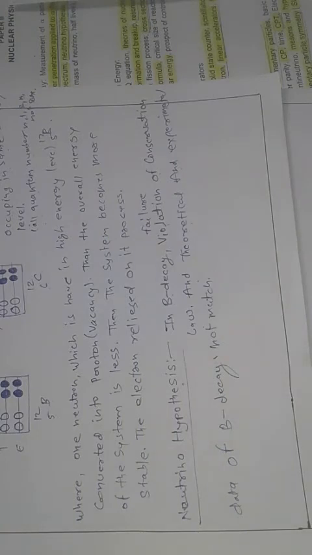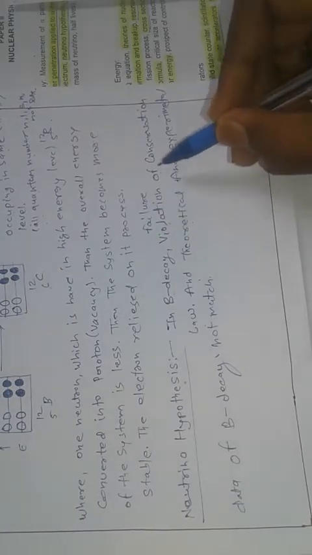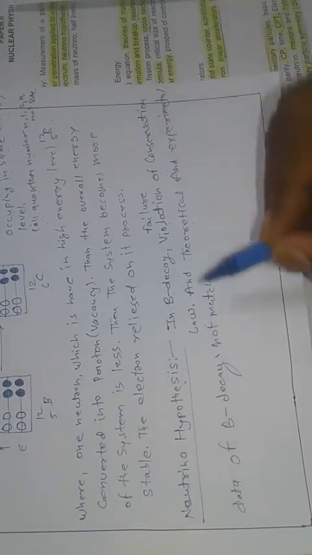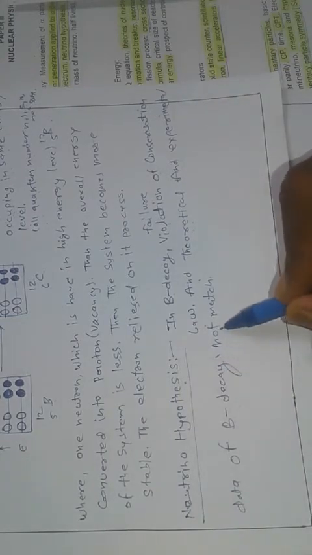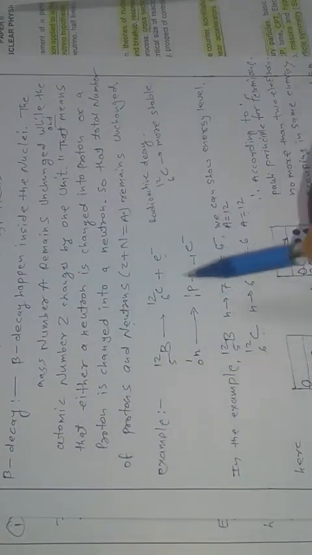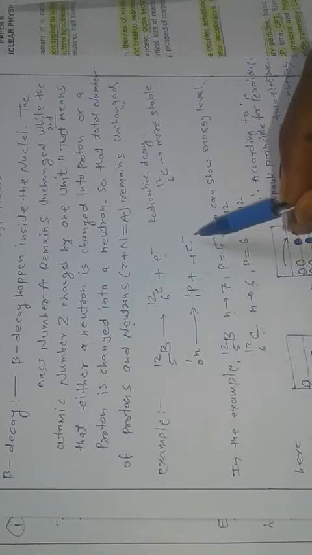Many experimental studies of beta decay led to the neutrino experiment, or neutrino hypothesis. In beta decay, there is a violation of conservation laws, and the theoretical and experimental data of beta decay do not match. In this case, 1 neutron is changed into 1 proton and a beta particle, so the law of conservation is violated or fails.